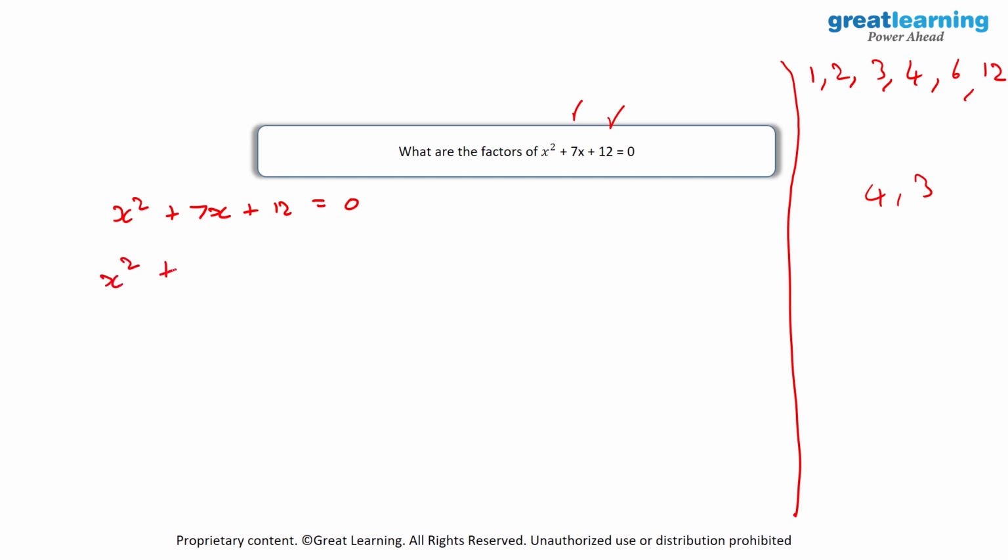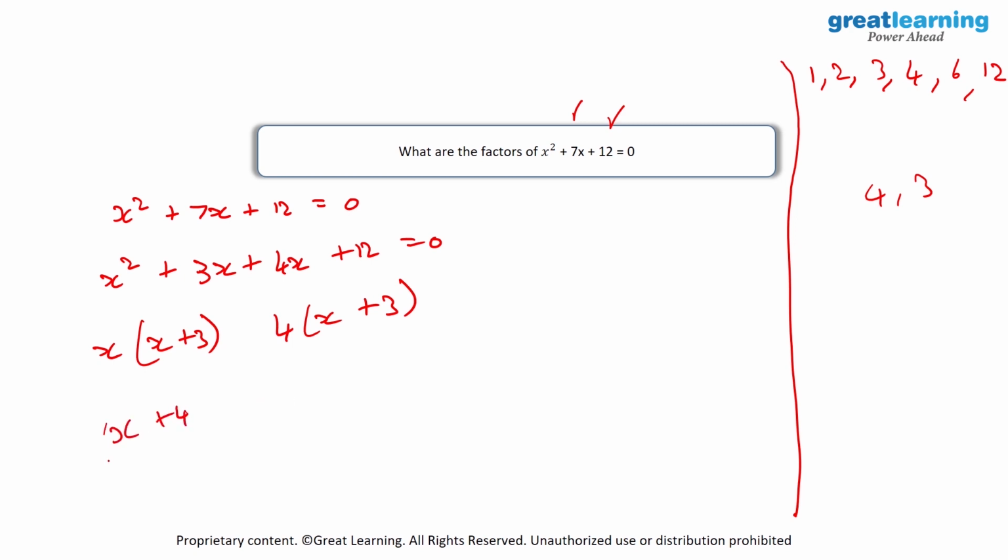So here, I will write down 7x as 3x plus 4x plus 12 is equal to 0. And if I take the common factors out of this, I will have x into x plus 3. Again, I will have x plus 3 over here. I will take out 4 as common. Then I will have x plus 4 into x plus 3 is equal to 0. And the final solution of x will either be equal to minus 4 or minus 3.